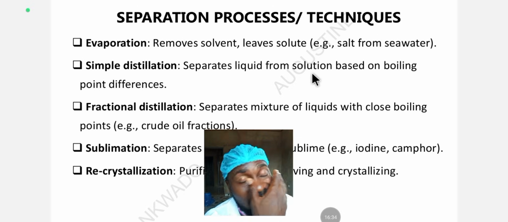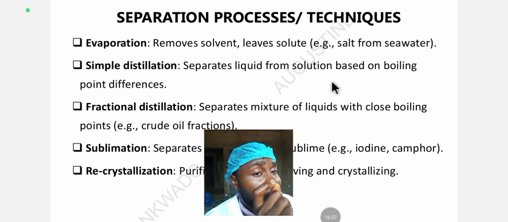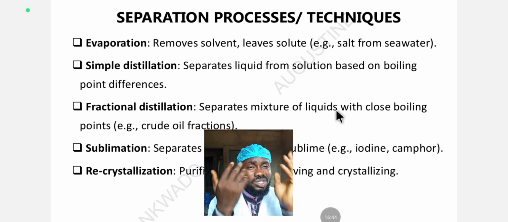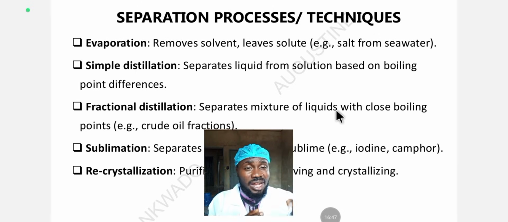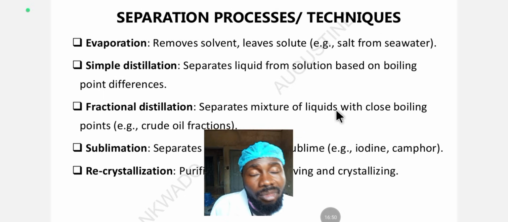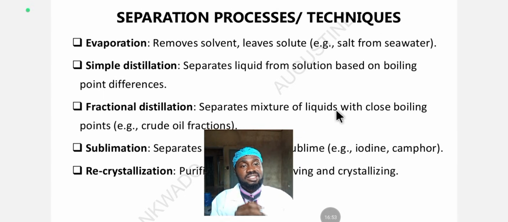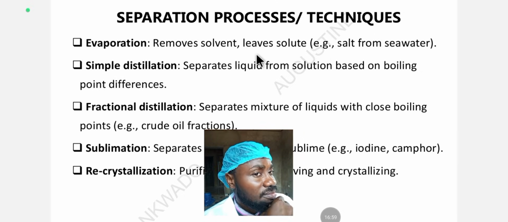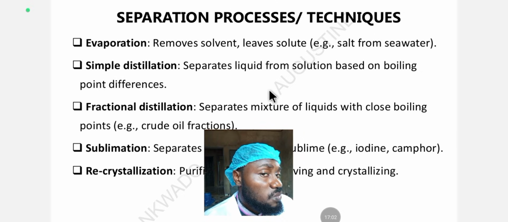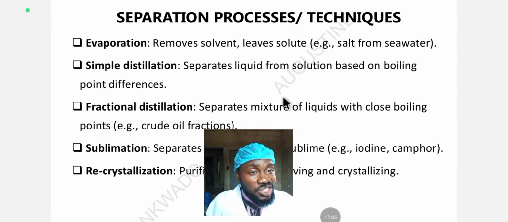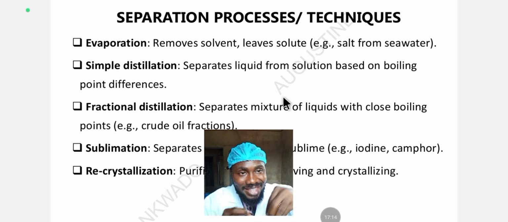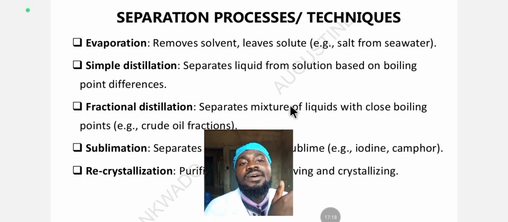It all depends. You might have to boil it for it to evaporate. You need to increase the energy in the system so that molecules can escape, so that the solvent can escape and the solute remains in the system. The solvent is given off, and the solute remains. I hope you know the meaning of solute and solvent. A solvent is that which dissolves a solute. A solute is that which is dissolved in a solvent, or dissolved by a solvent.